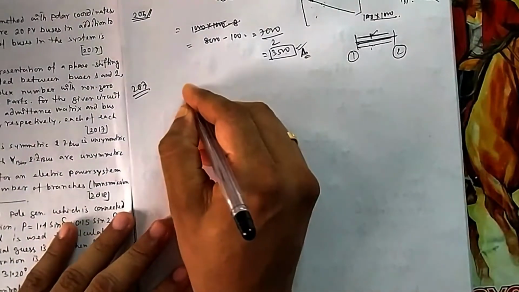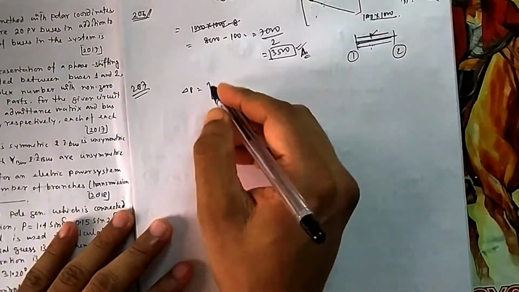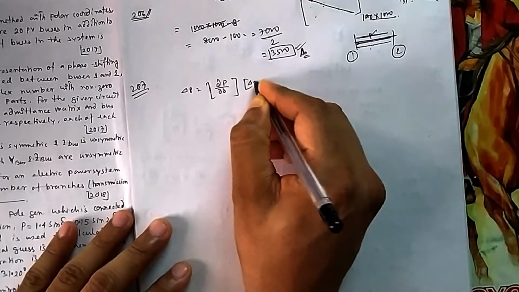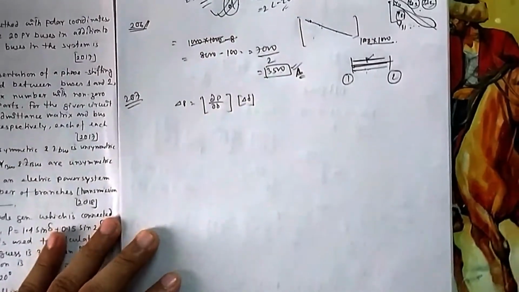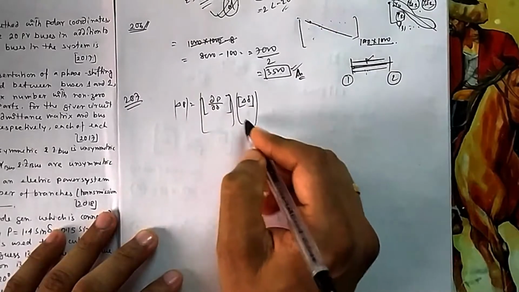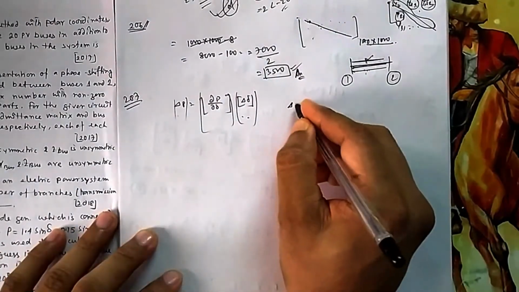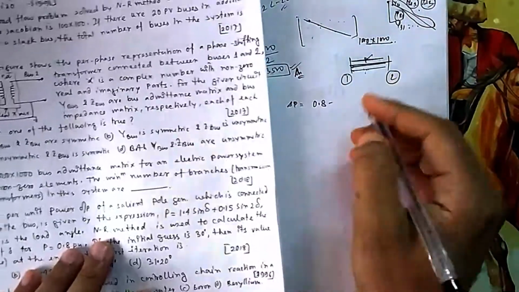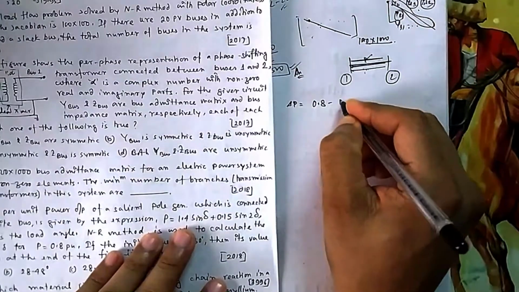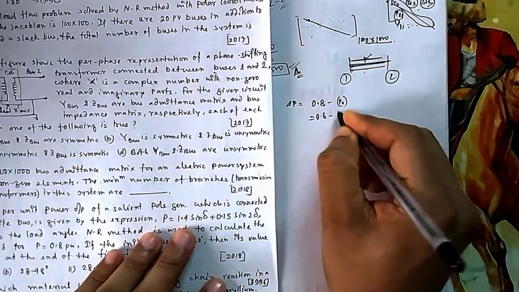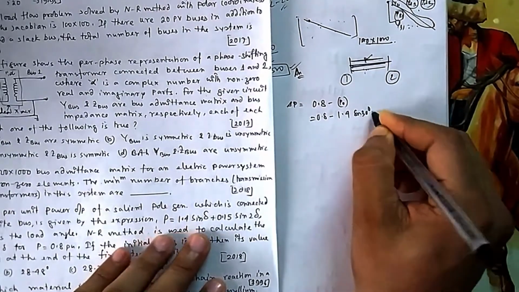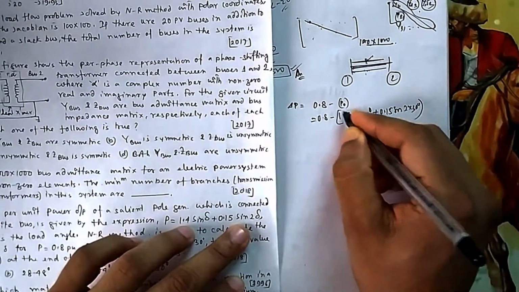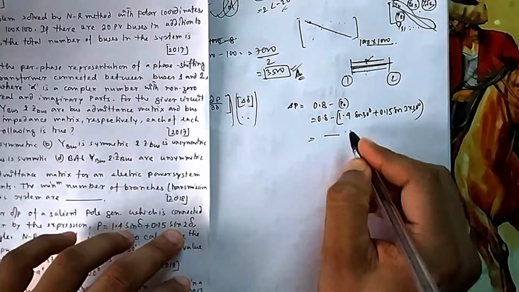So you know this one, the formula: delta P, delta Q equals the Jacobian times delta delta, delta V. Here it is delta P equals dP/d delta, the Jacobian, times delta delta. There is no Q and V, so I am writing only this much. Actually it also has delta Q along with it. Okay, so what is my delta P here? It is 0.8 which is the actual, minus P naught that you are calculating. P naught means 1.4 sin 30 degrees plus 0.14 sin(2 x 30), that is 60 degrees. If you do this, that is your delta P. You calculate whatever it will come.